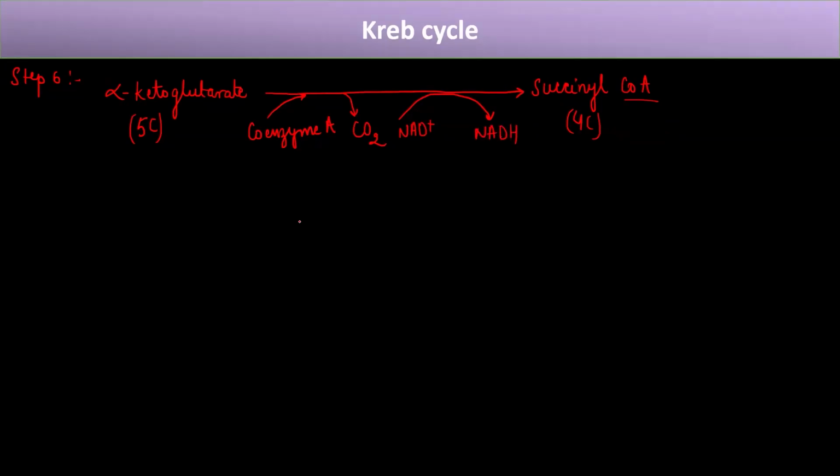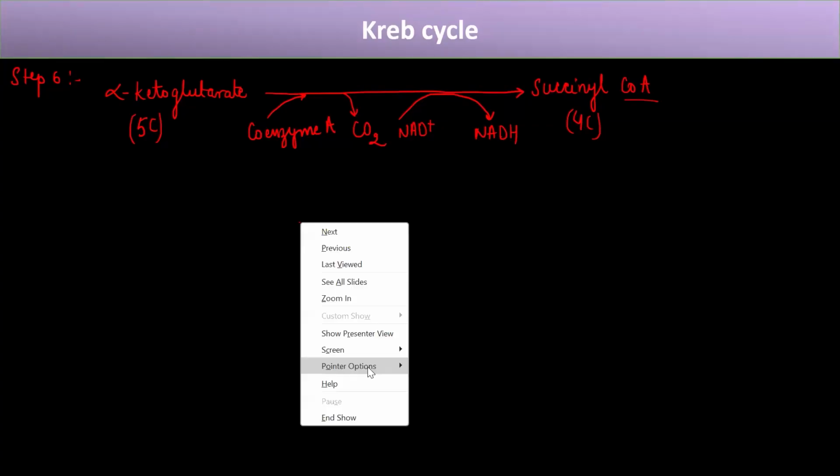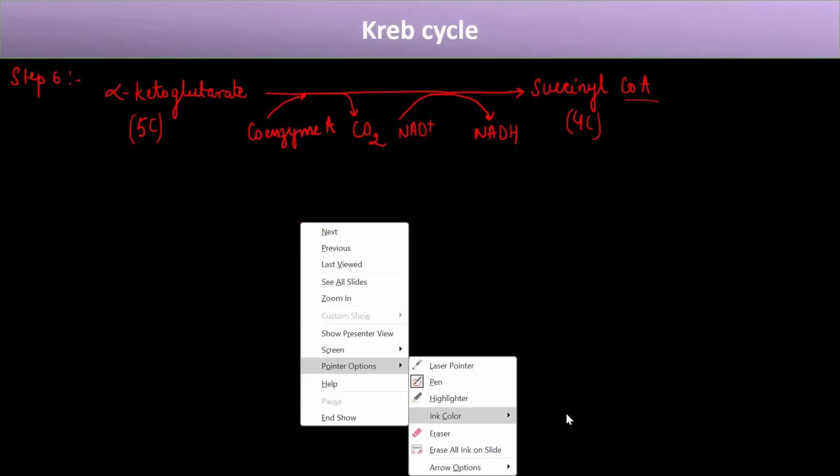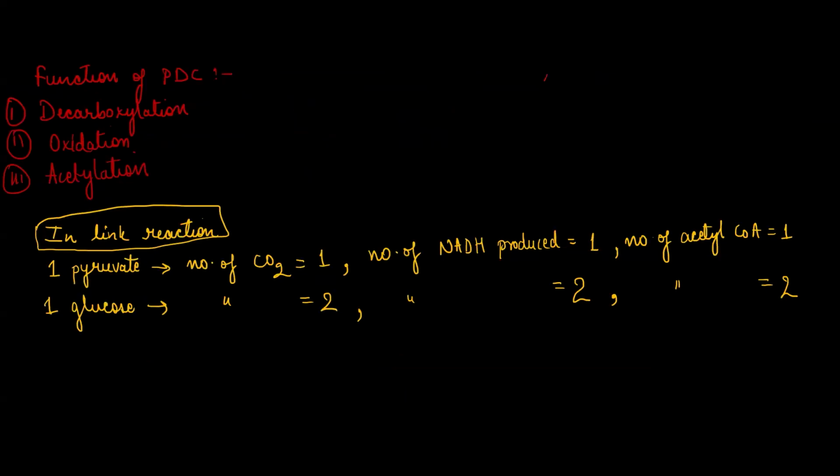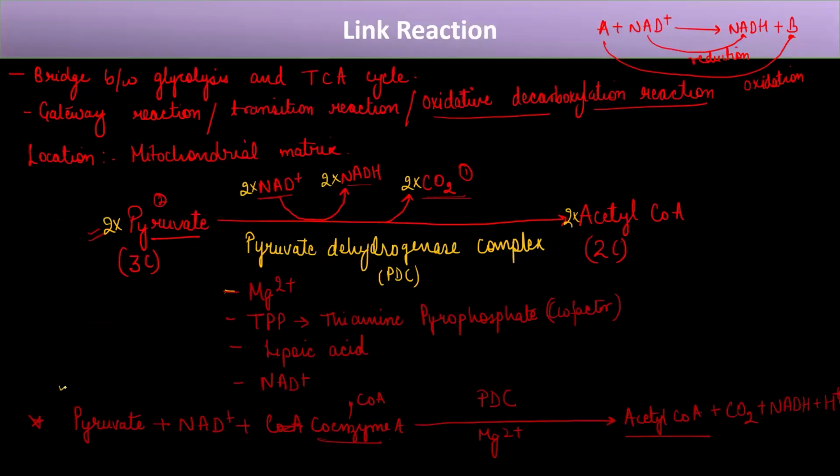Now, we have multiple things happening here. If you recall, we have seen this kind of reaction previously as well, right? Where coenzyme addition is taking place, carbon dioxide release is taking place, and NAD plus is getting converted into NADH. And what is this reaction? This reaction is your link reaction, right? So it looks something like this, where NADH is forming, carbon dioxide is getting released, and coenzyme is getting added.